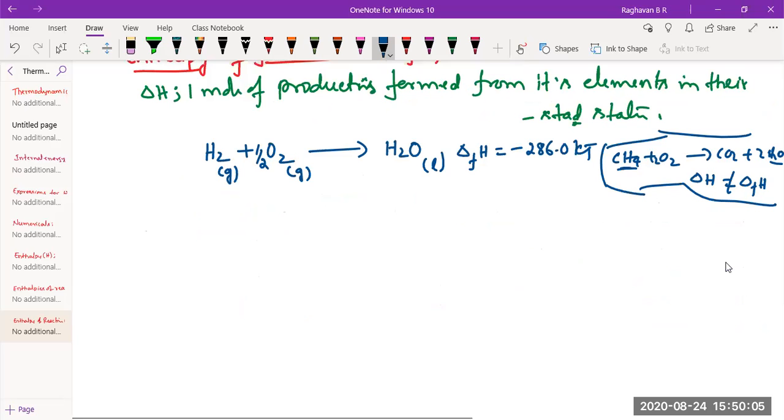You should tell me whether it can be called enthalpy of formation or not. Can we call this one enthalpy of formation?